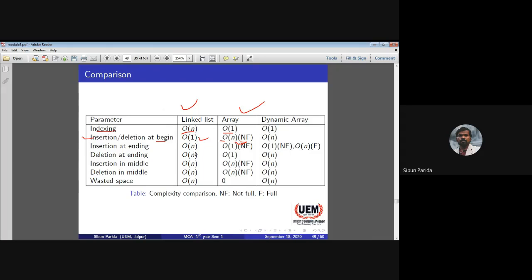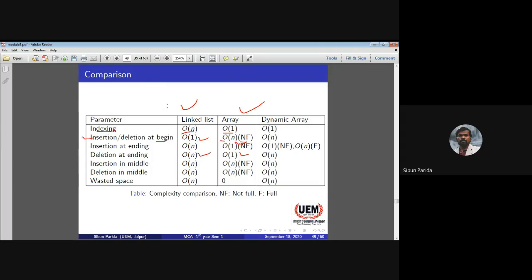Deletion at the ending, linked list is order of n and array is order of 1. I know the index position of an array, so I can delete directly. But here I have to traverse, and only then can I mark the ending position in the list, and only then can I delete. So that's why it is order of n.